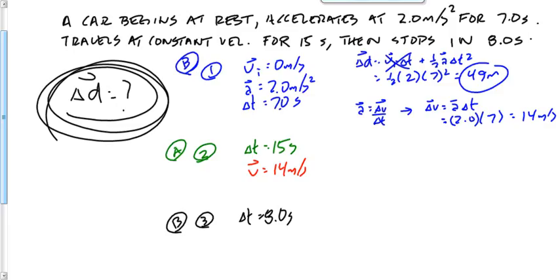All right, so in stage 2, it's a group A problem where V is equal to delta D over delta T. We got to rearrange it to solve for D, get rid of the T by multiplying. So it looks like D is equal to V times T. We've got 14 times a time of 15. That's going to be 210. Is that right? 210?